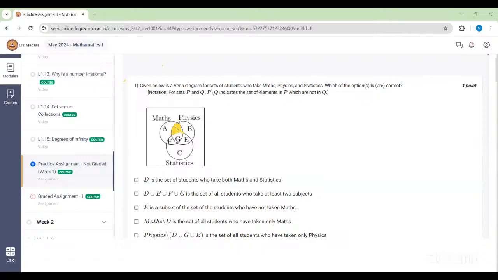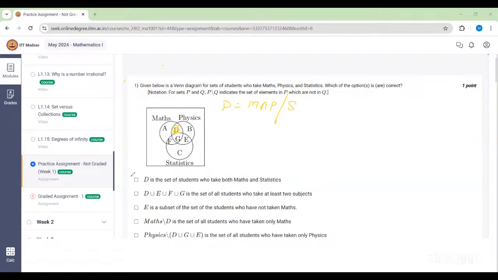I thought D was the intersection. So D is maths intersection physics minus statistics. That's clear, right? We minus statistics because D does not contain this G part. Yeah, thank you, Narendran. Thanks, ma'am. Okay, fine, so that's why this option is wrong.